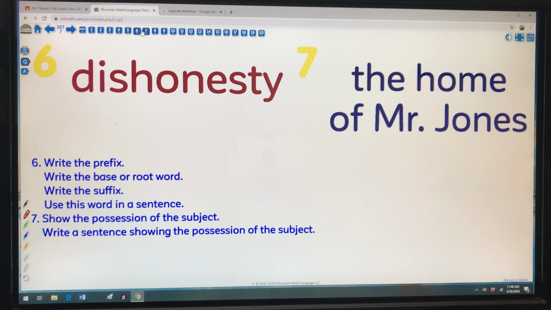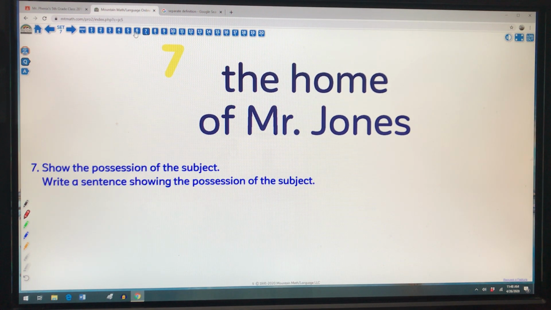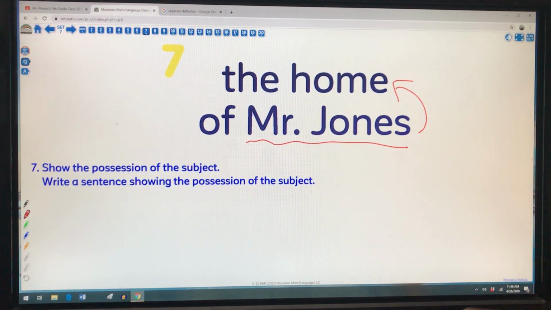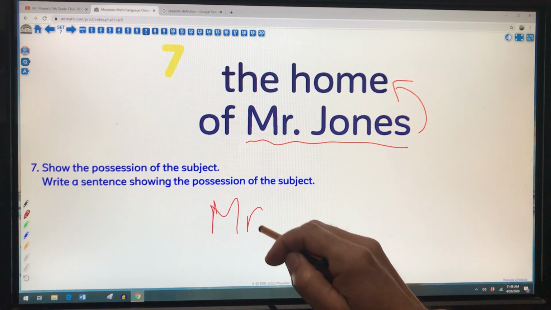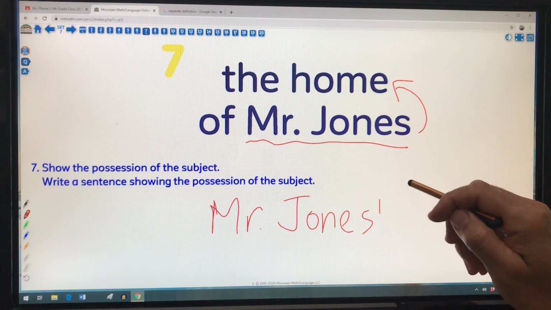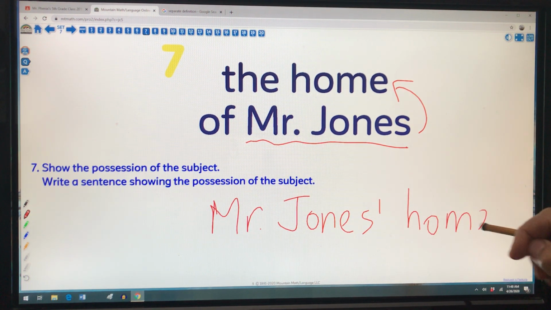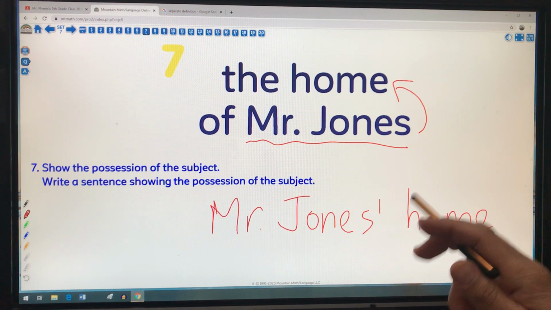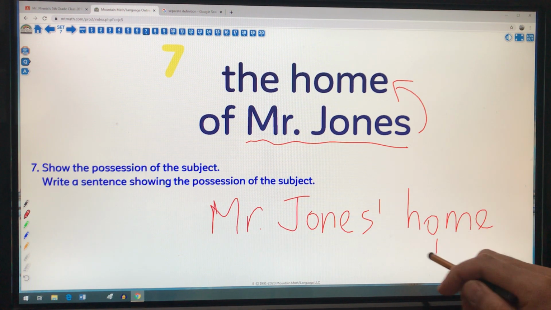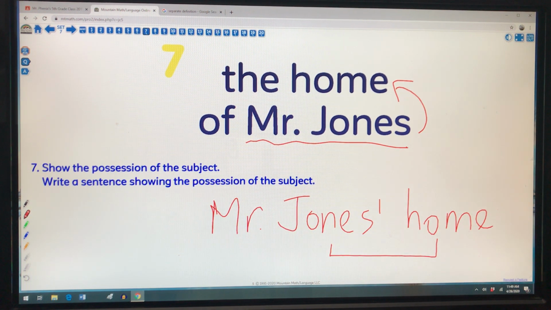Number 7, the home of Mr. Jones. Okay, so if I'm going to show the possession of the subject, I've got to make sure that Mr. Jones, subject of our sentence, owns this home. So Mr. Jones' home. And when you come across words that end with S, you do have the choice to put an apostrophe and then an S, or just to put an apostrophe after the S. I like doing it this way. So Mr. Jones's home shows that the home now belongs to Mr. Jones.